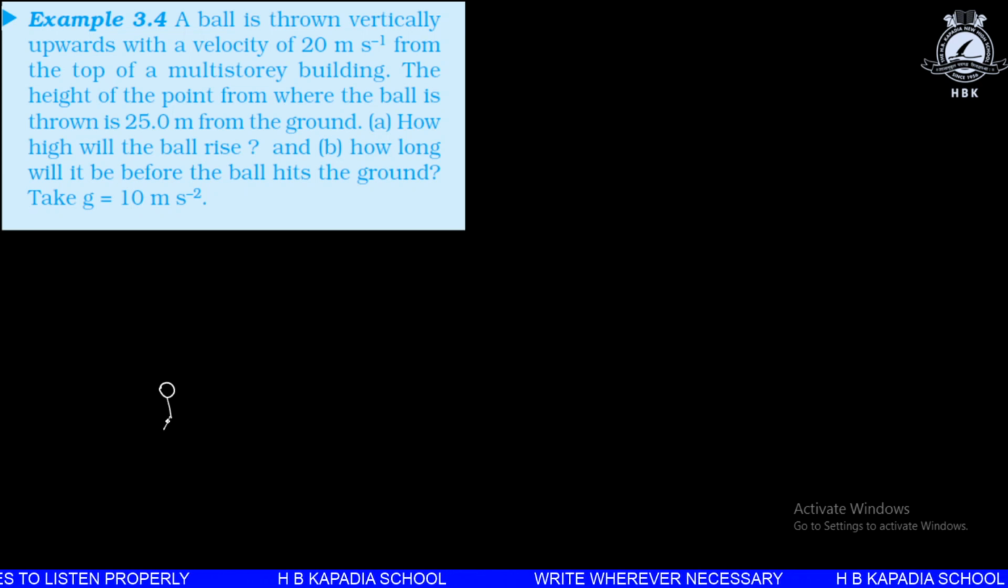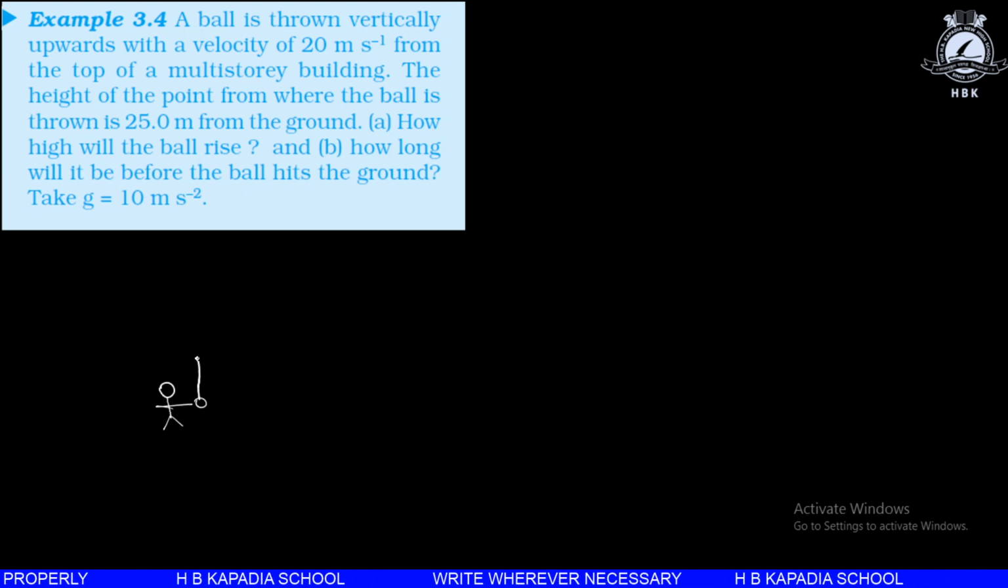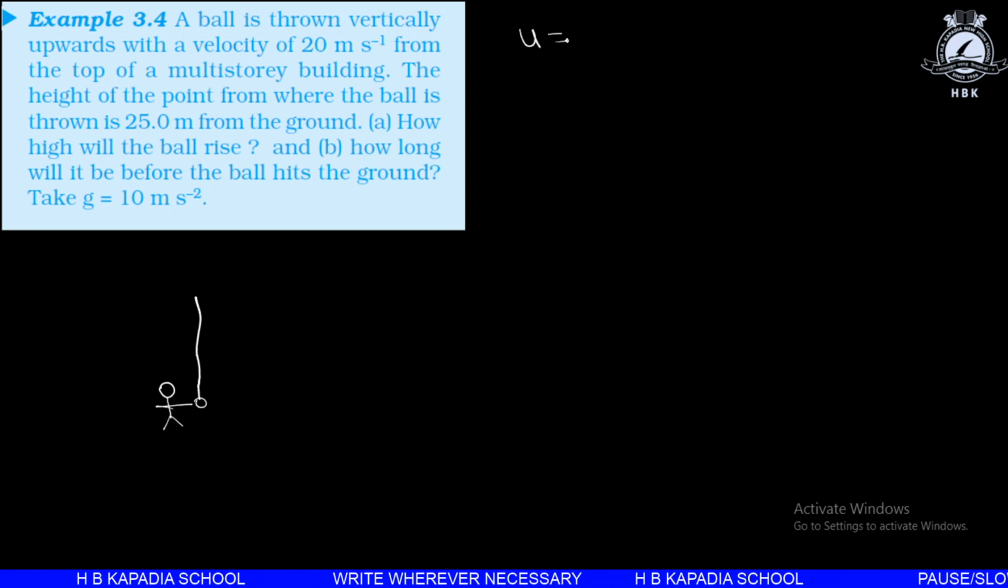This is a person throwing a ball in a vertically upward direction. The ball goes in an upward direction. The initial velocity is found to be 20 meters per second. So u is equal to 20 meters per second.